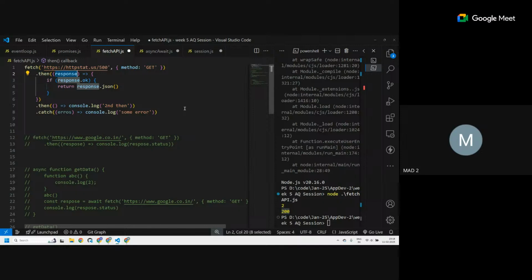If the response status code is 200, then response dot ok will be true; otherwise, it will be false. Understood? Sir, how does this if know that 200 is a true value? That is programmed in the response object itself.